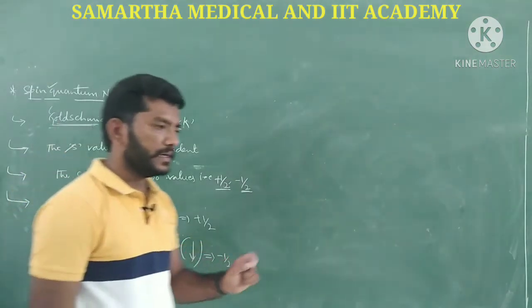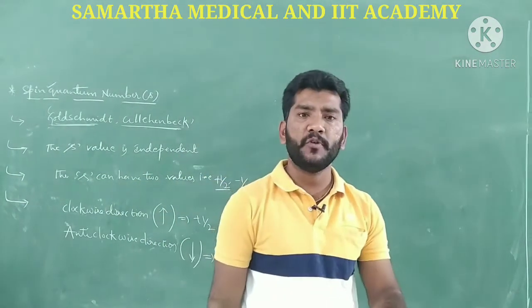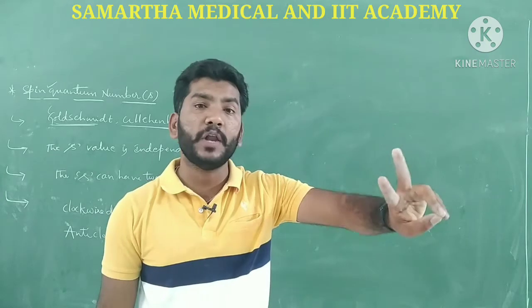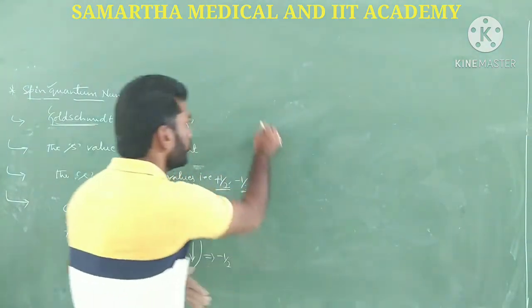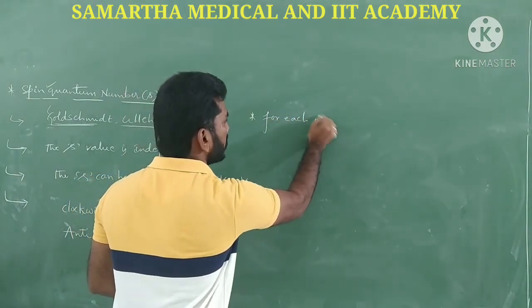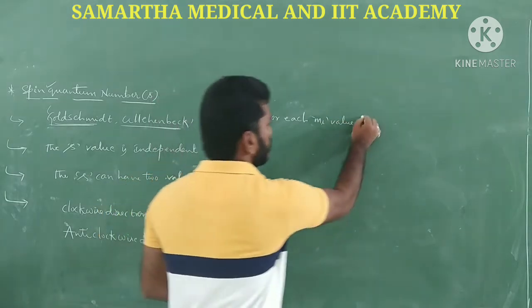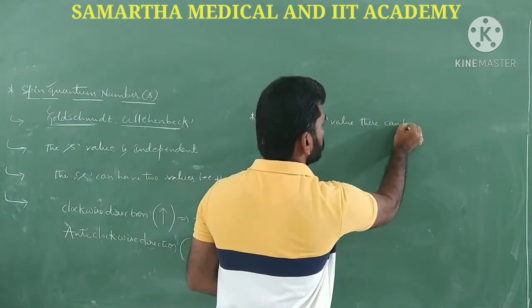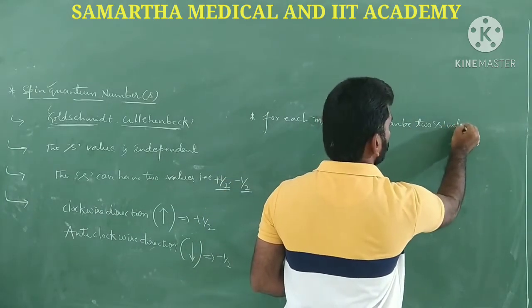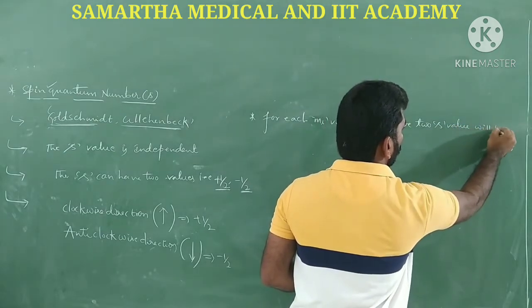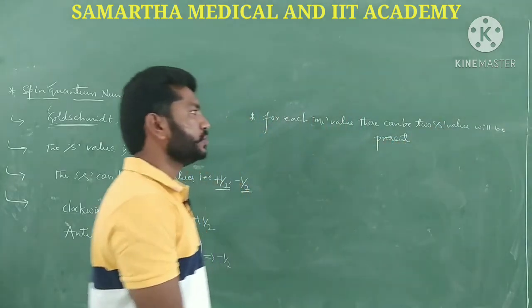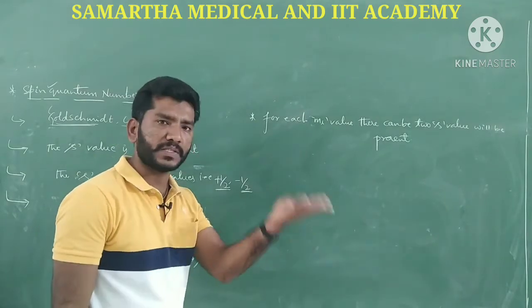Suppose, guys, you consider the M value. For each ML value there should be two values of S present, plus half and minus half.